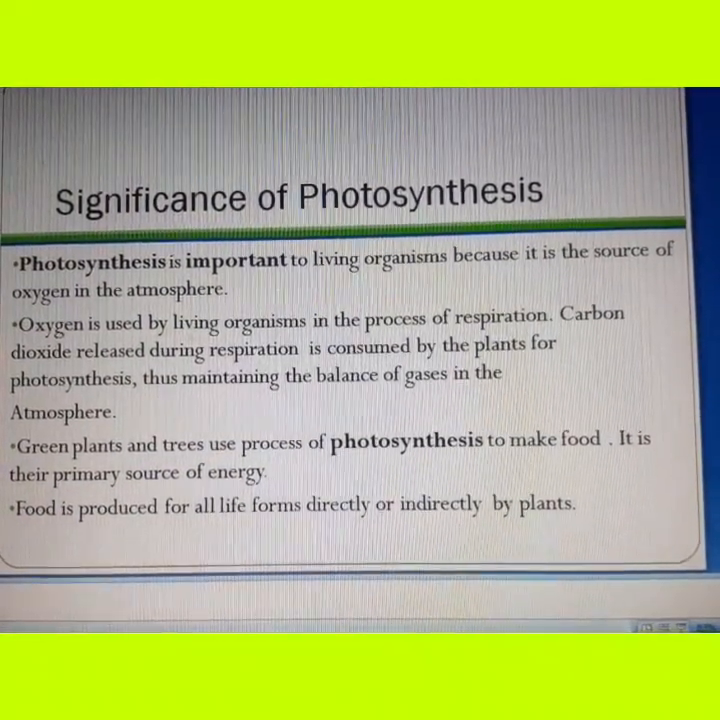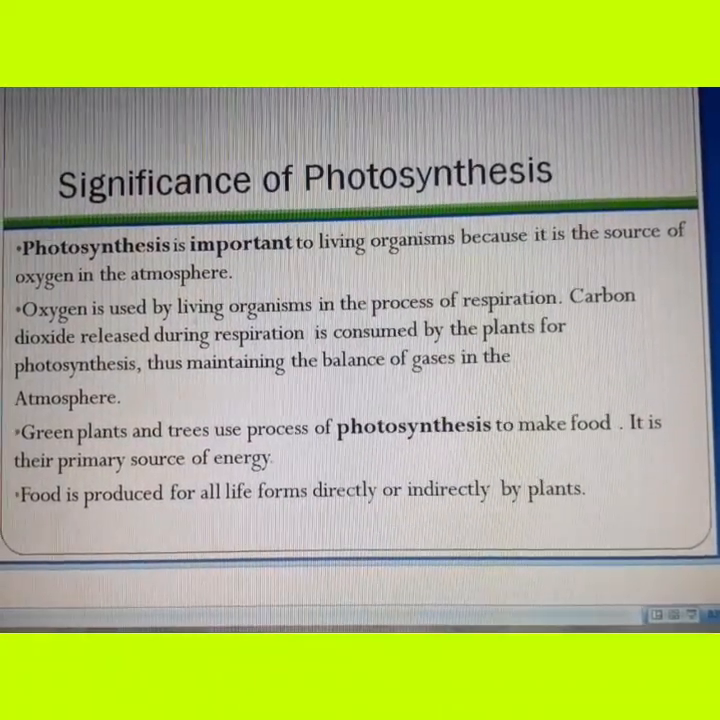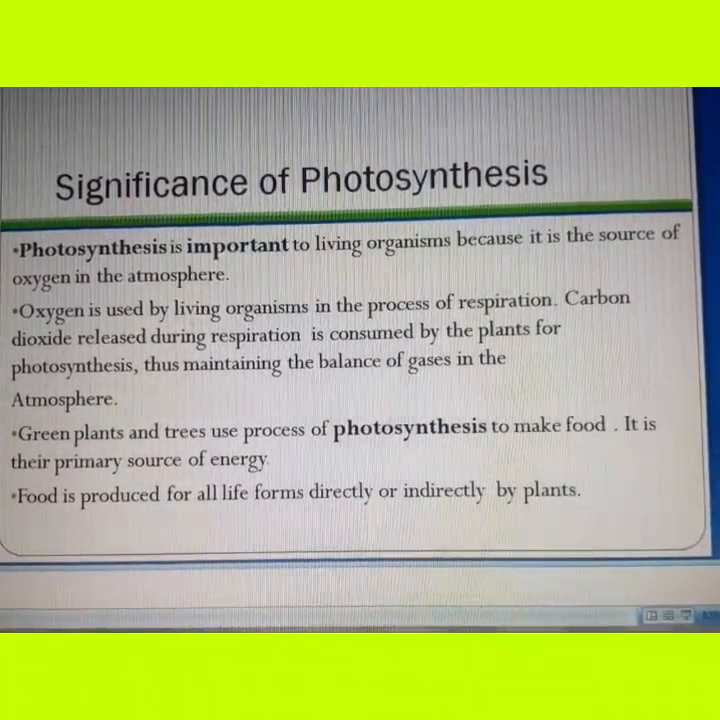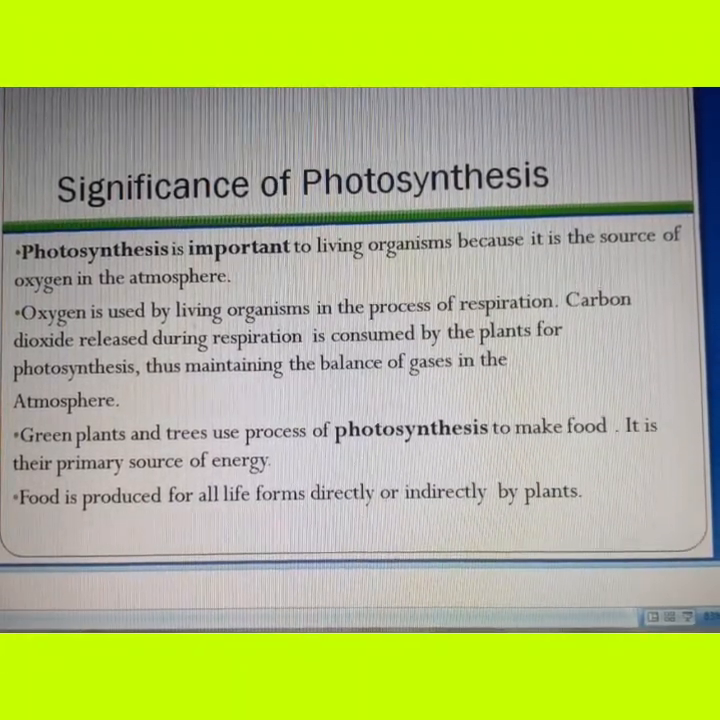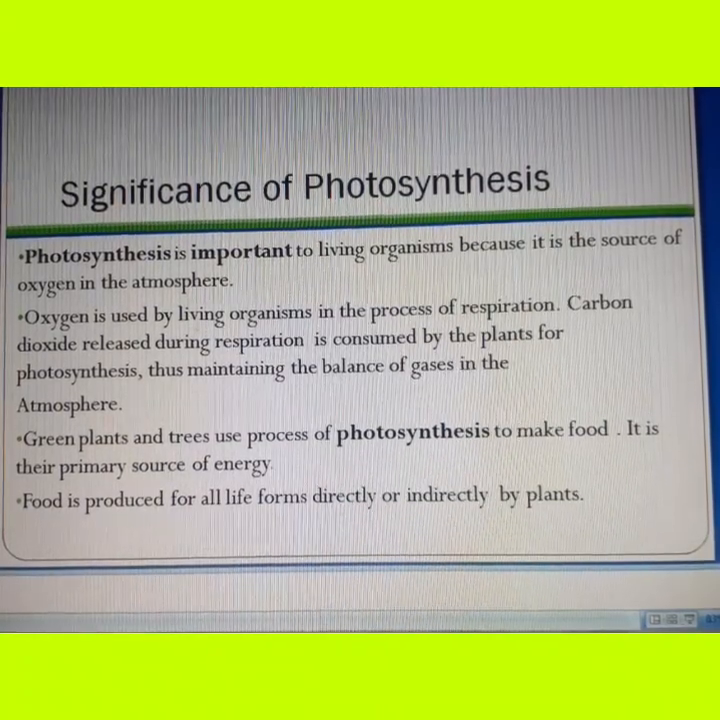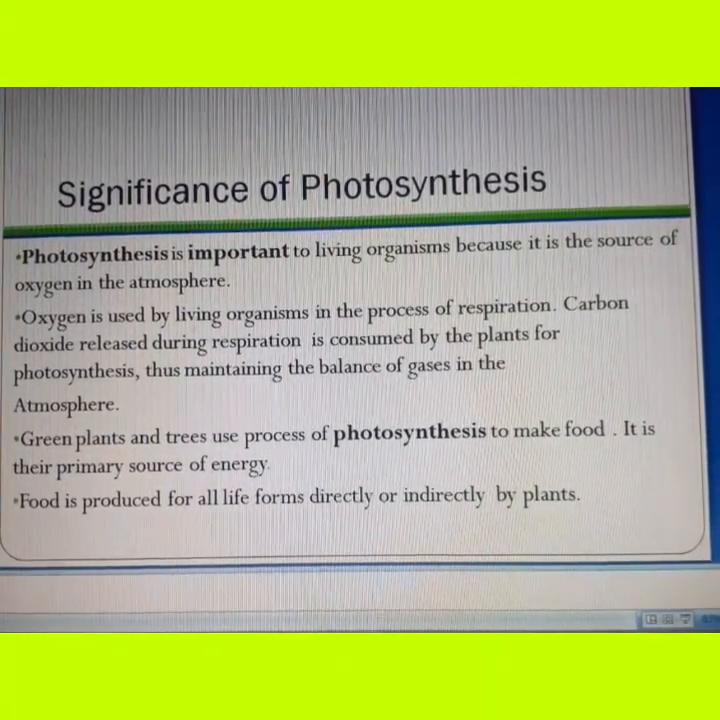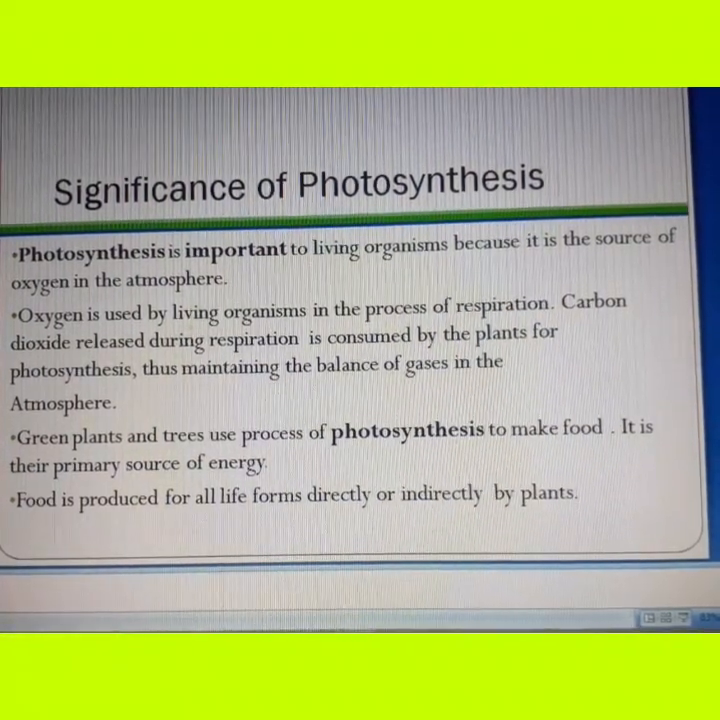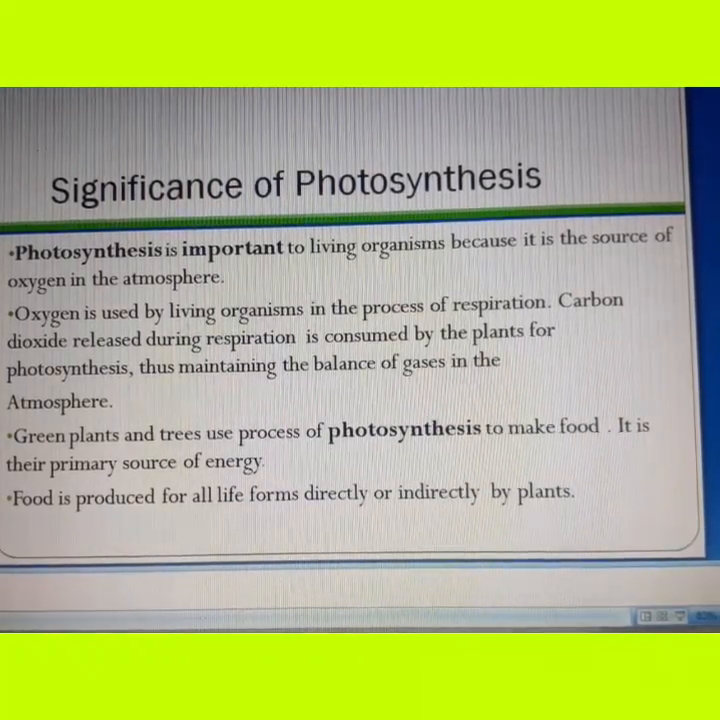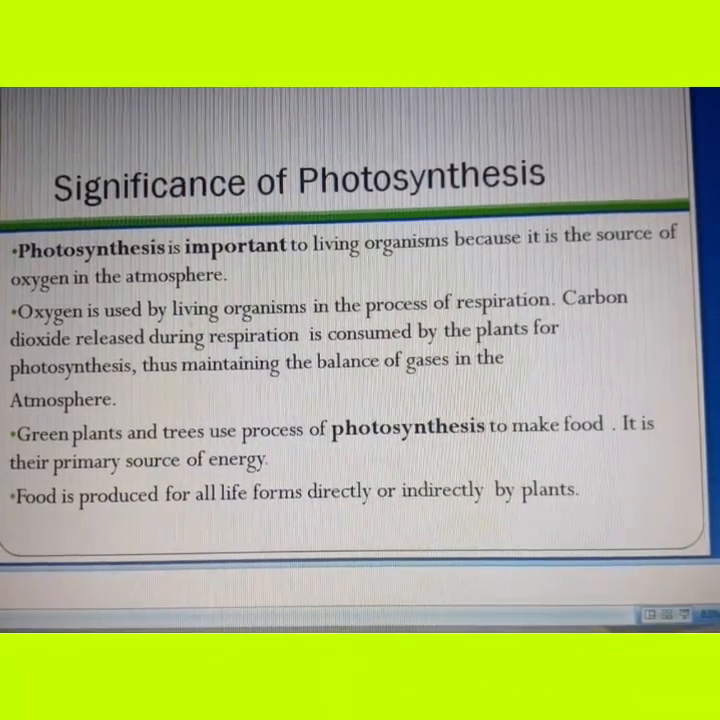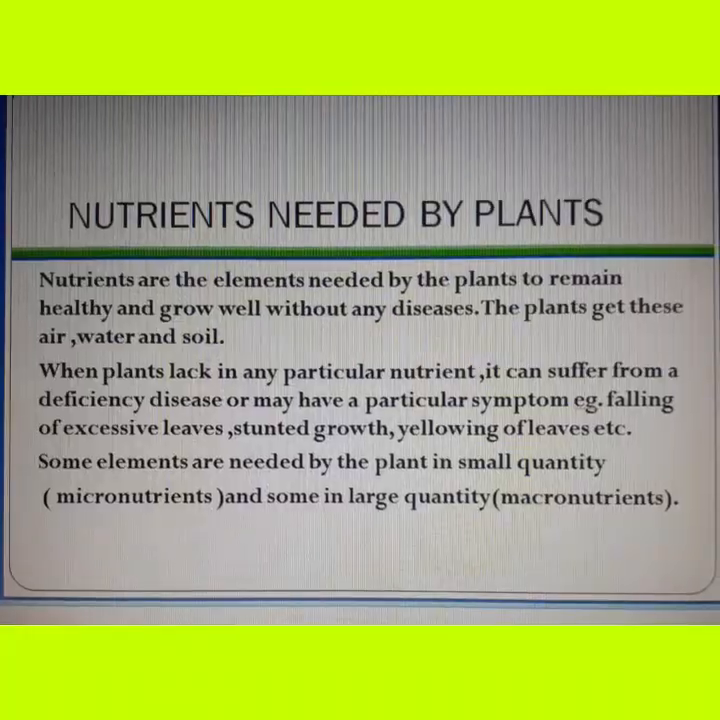So we can say that the process of photosynthesis is vital for the sustenance of life. It is the source of energy. It is the source of food. It is the source of oxygen. And it is also a link between two worlds, that is, the living and non-living world, as it traps the energy from the non-living world and transfers it to the living world.